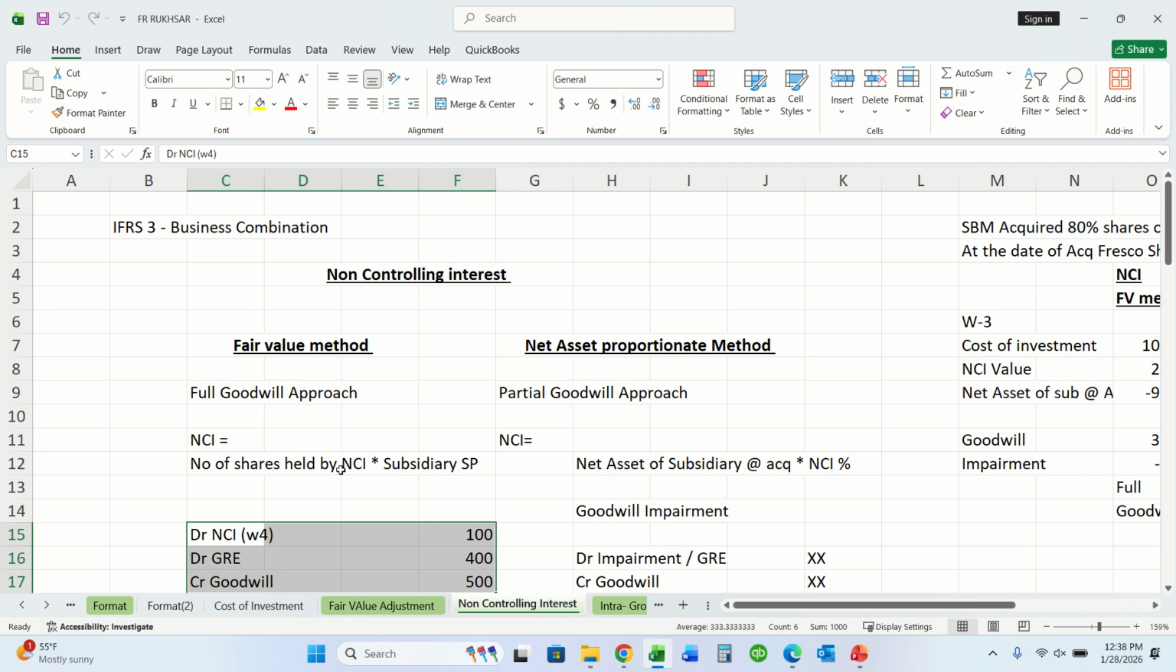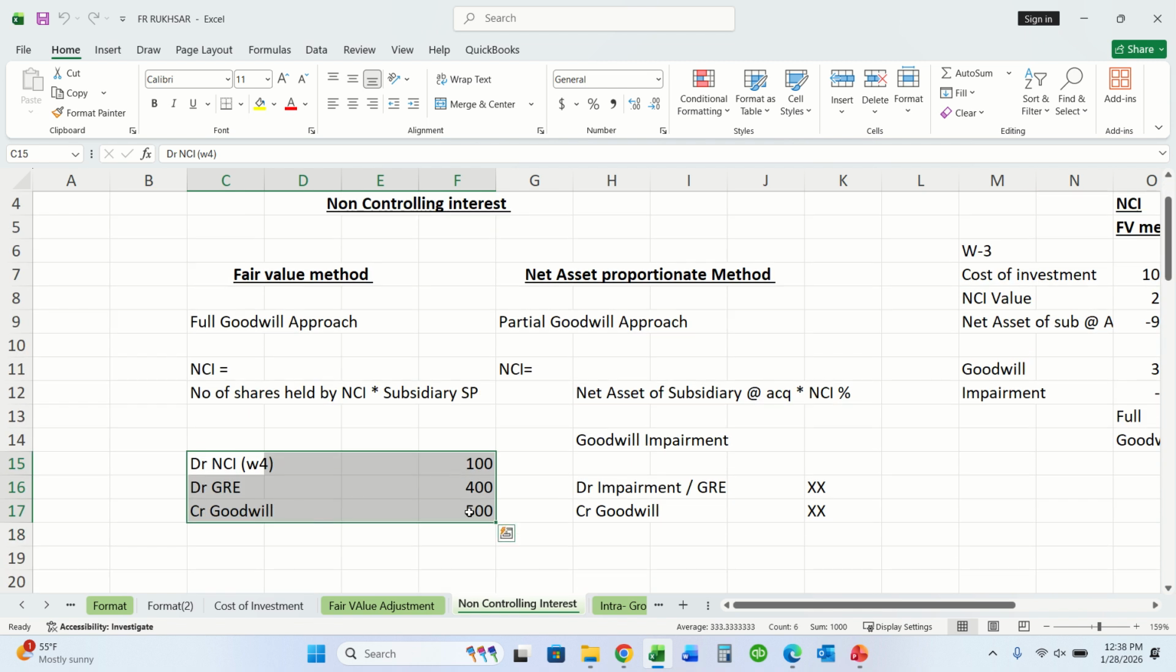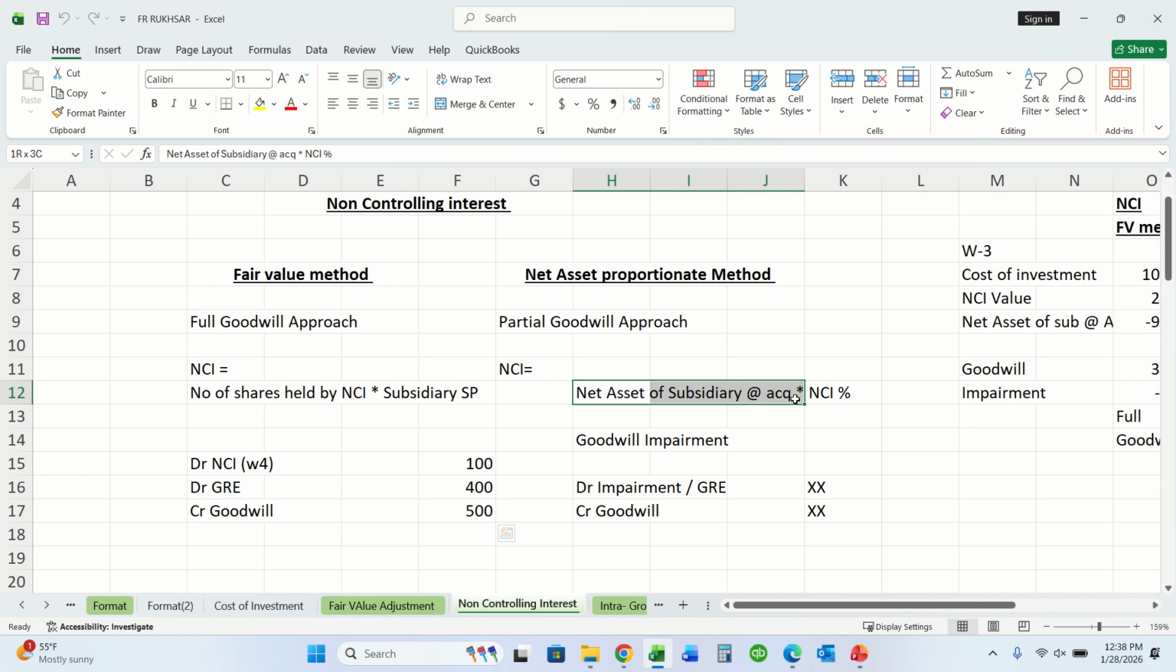For example, it was 1000, right? Then 500. Debit NCI, debit group retained earnings by 400 and credit goodwill by 500. Partial goodwill approach means NCI is equal to net assets of subsidiary at acquisition into NCI percentage. For goodwill impairment, the entry would be debit impairment of group retained earnings and credit goodwill.